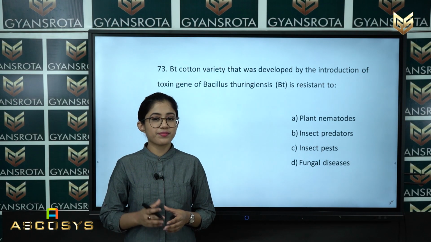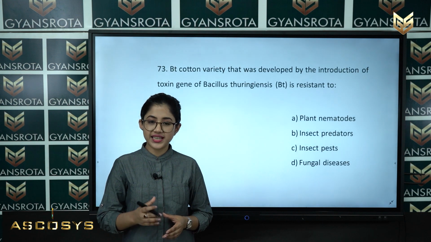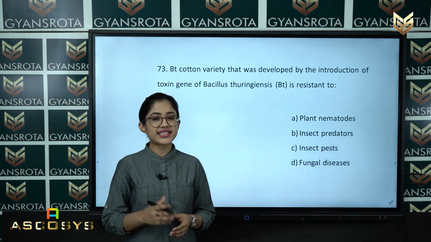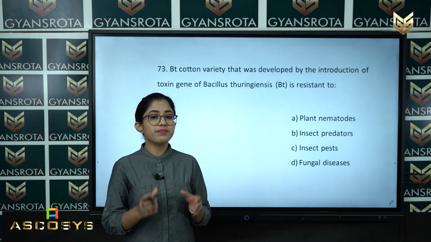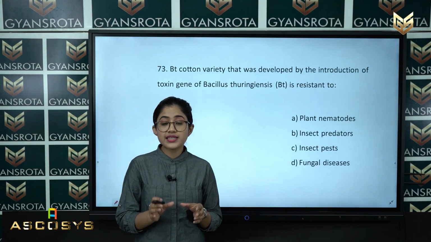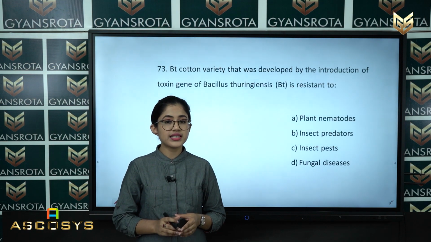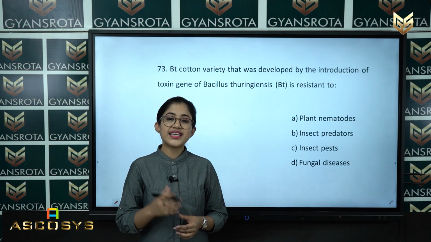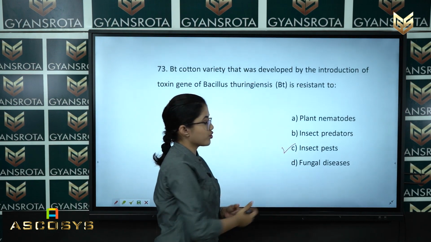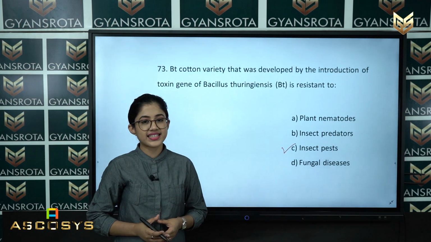Student, this is from the chapter Biotechnology and its Applications. BT cotton is resistant to insect pest, that is given in option C. So insect pest is the correct answer.